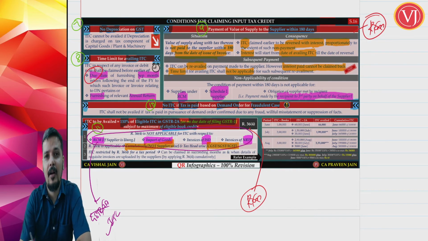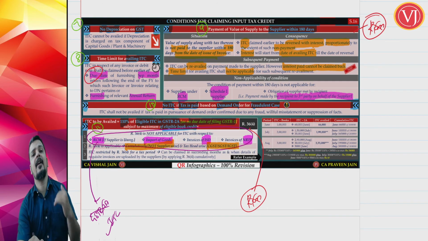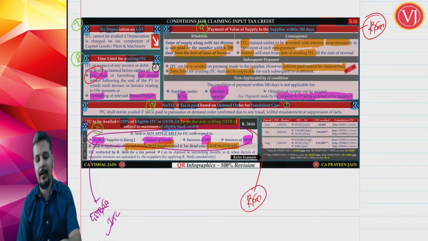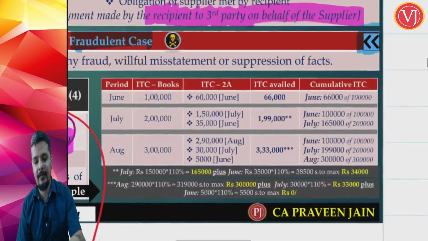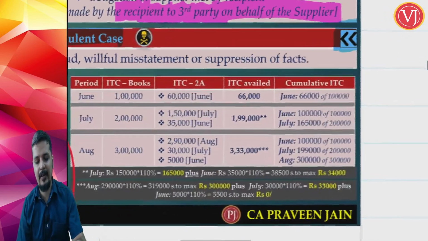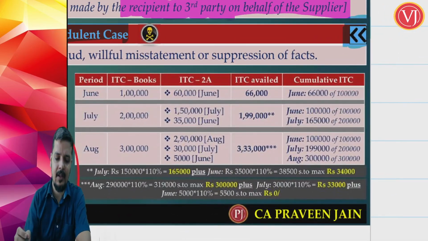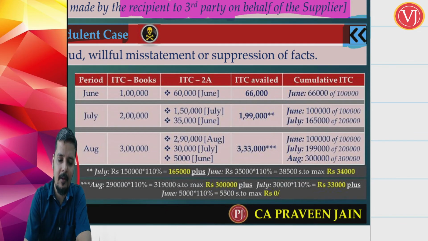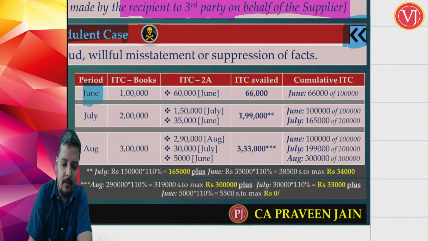Now, if at all I get that credit later on, what to do? I can claim it in the next month. This was the last point. How to understand this is easy when you take an example. Supposing you are talking about the month of June. In June, you have in your books credit of 1 lakh.